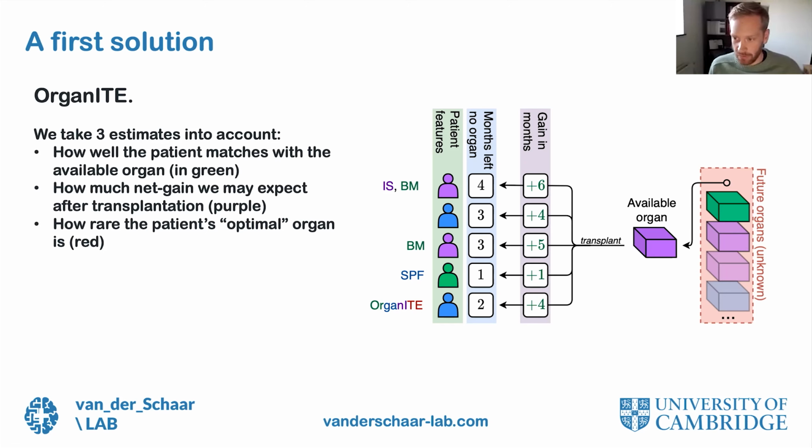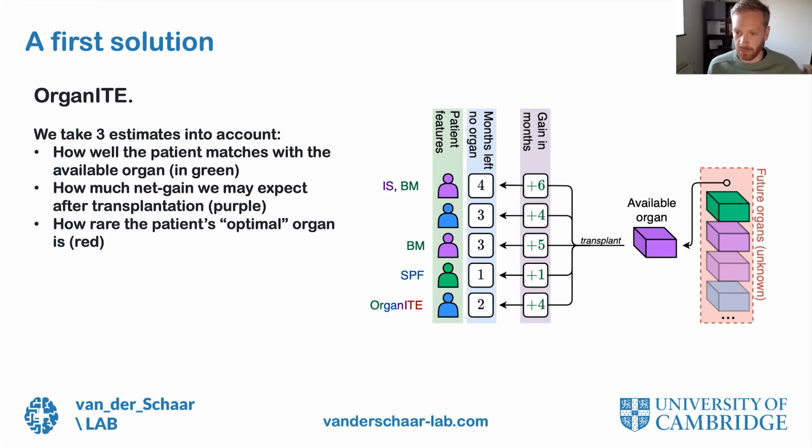I have indicated on the figure how other allocation policies would allocate the available organ. For instance, incremental survival and best match would give it to a purple patient above, whereas OrganNite as the only one would give it to the lowest patient on the wait list, the blue one.